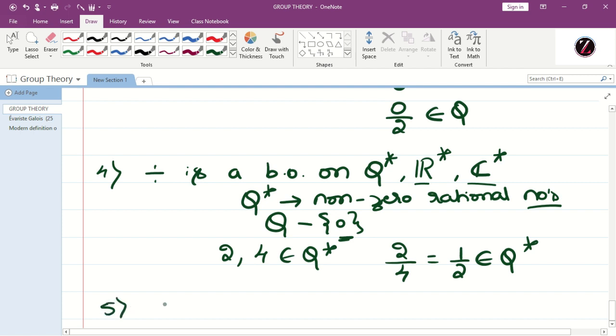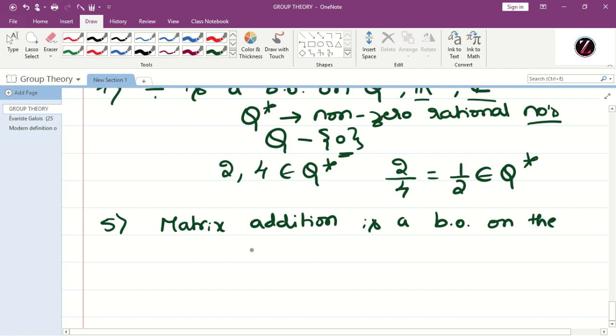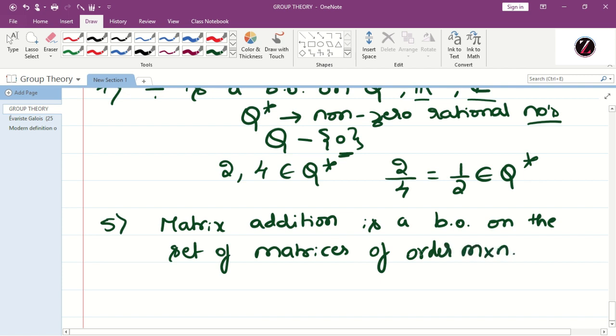Similarly you can give examples regarding matrices. Matrix addition is a binary operation on the set of all matrices of order m cross n. Elements of the matrices you can consider any reals.